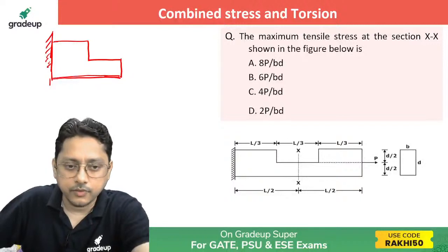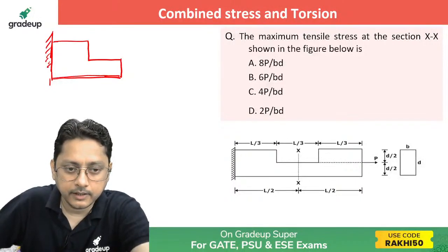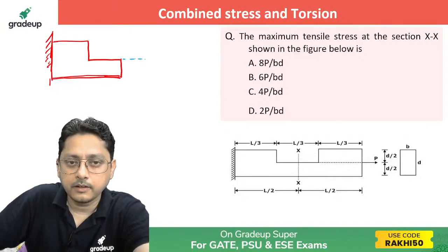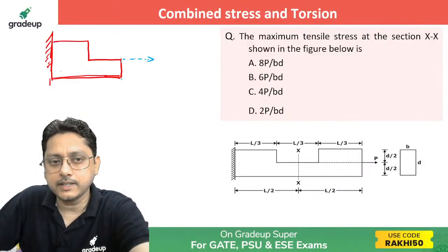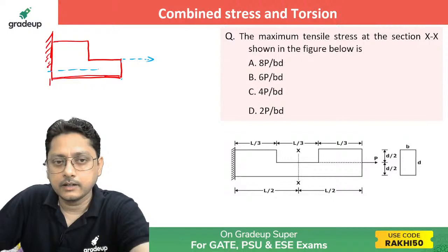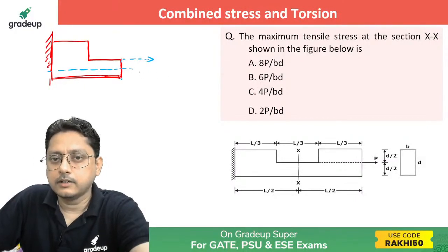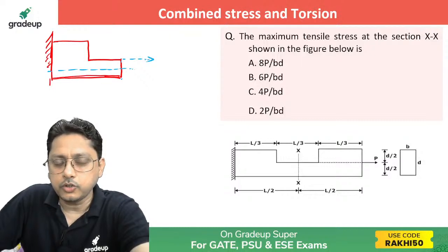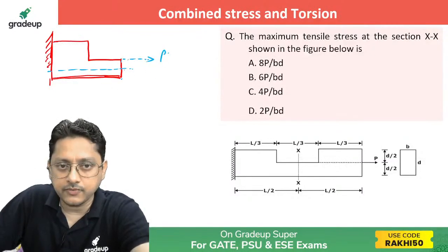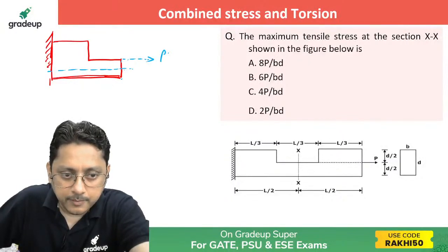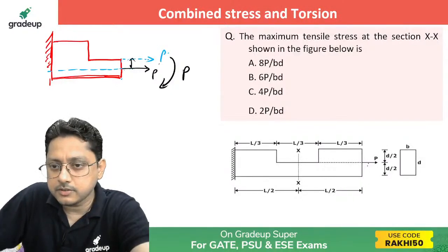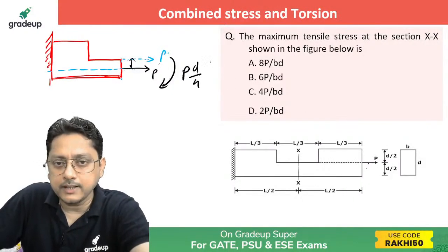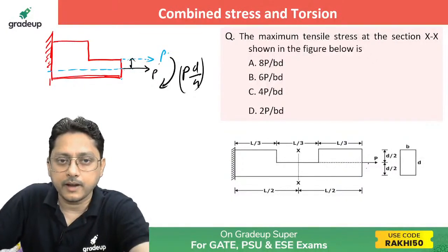Now the line of action of the force, if you see here, is acting at this location, isn't it? At this section, he's asking for the maximum tensile stress. So this load P, if you shift it to the center of this element, will produce P, and a bending of P into this distance. This distance is d by 4. So P d by 4 is the bending produced if you shift the load to this point.